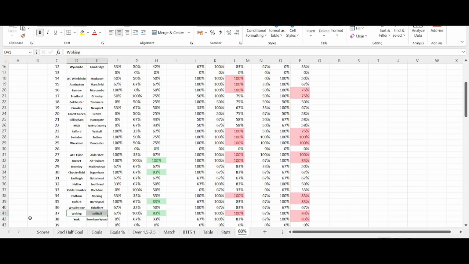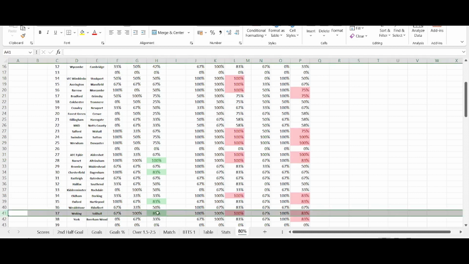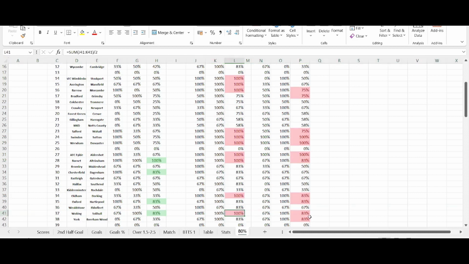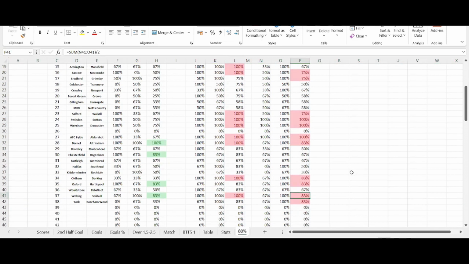Similar to this one, Woking Solihull. Even though it's 83, as you can see, high percentage of goals. Now obviously these statistics are of what's gone off in the past, not necessarily what's going on in the future. But it's a starting point.